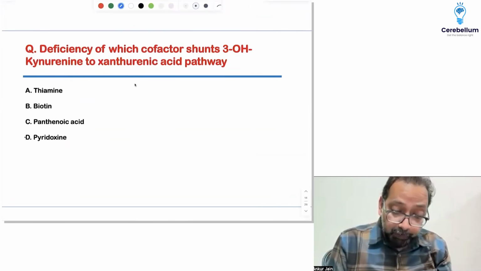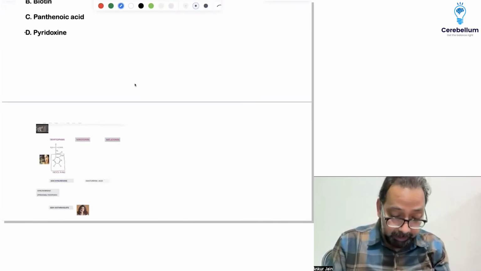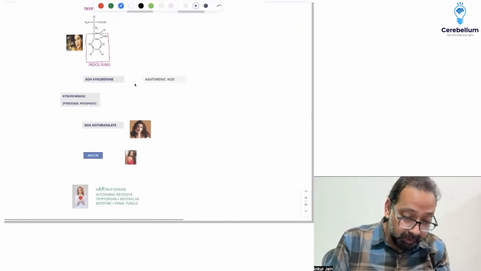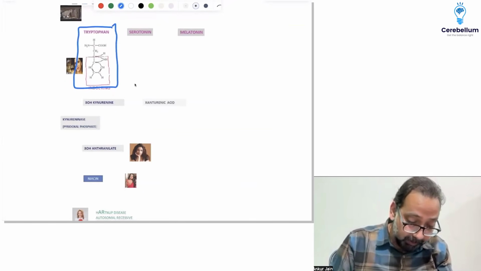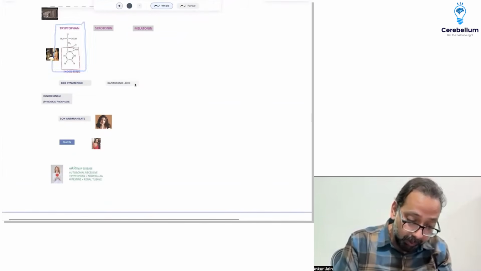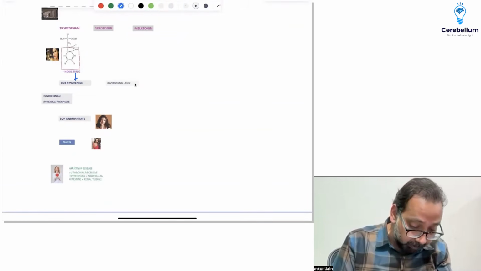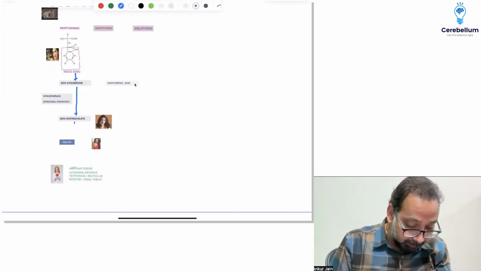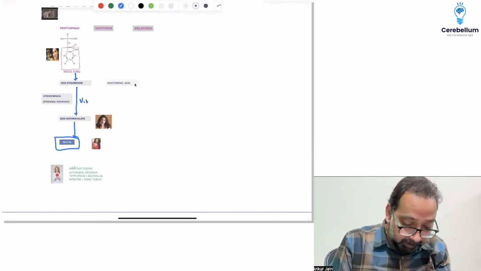Next: deficiency of which cofactor shunts 3-hydroxykynurenine into the xanthurenic acid pathway? Normally 60 milligrams of tryptophan give rise to 1 milligram of niacin. Tryptophan has an indole ring. This is converted to 3-hydroxykynurenine, then 3-hydroxyanthranilate, in multiple steps to niacin. The cofactor is vitamin B6.